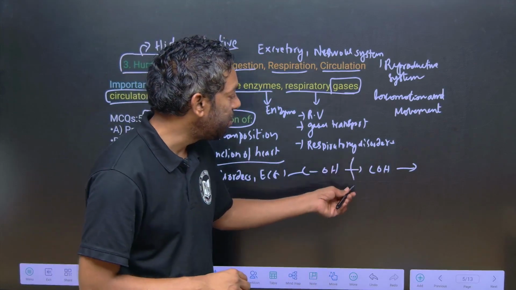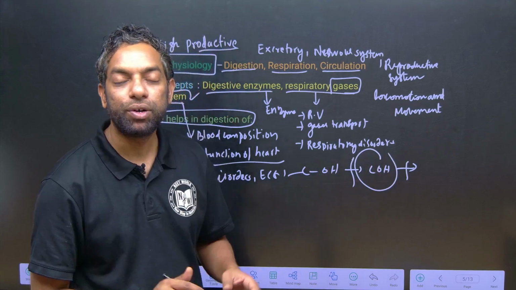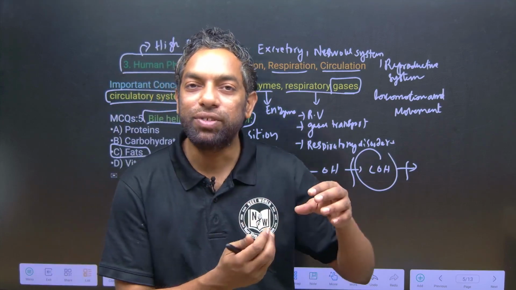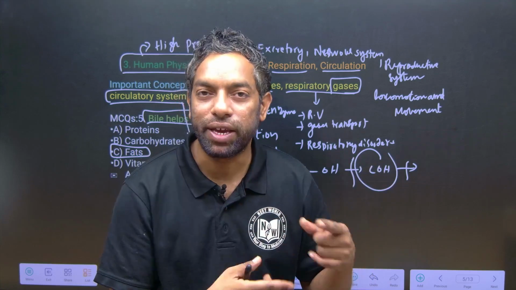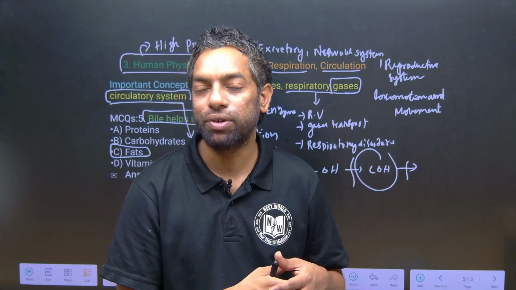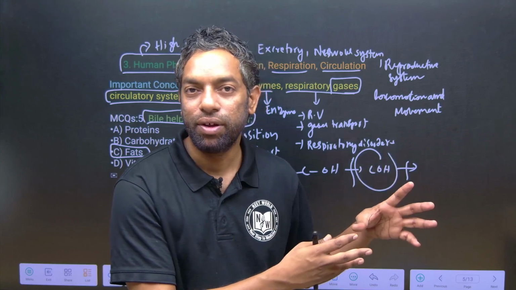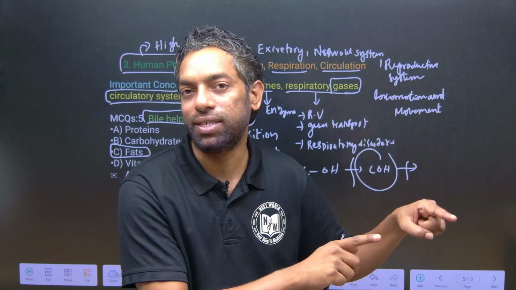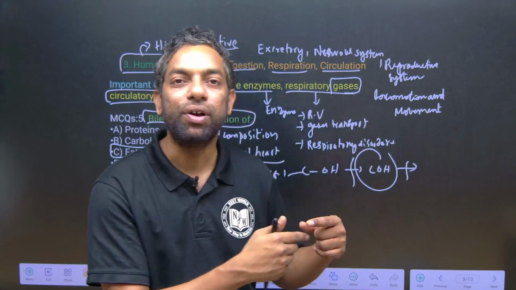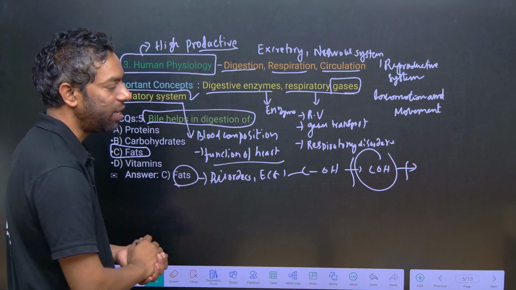The chain should be broken down with the help of bile. This breakdown of the chain with the help of bile we call emulsification of the fats. So fats can be digested through the bile itself. Protein can be digested in the stomach with the help of HCl. This is the scenario you have to remember, and the answer here is fats, very simple.